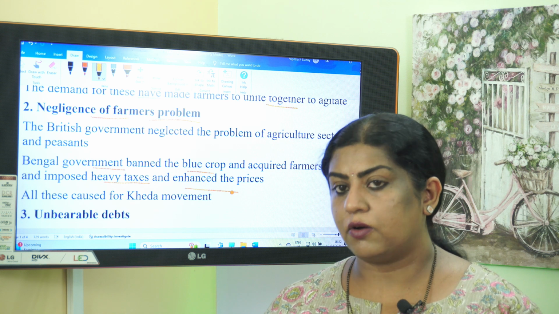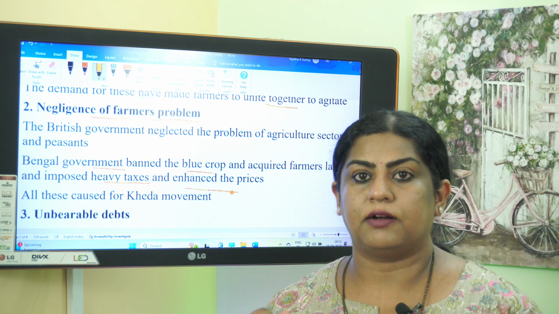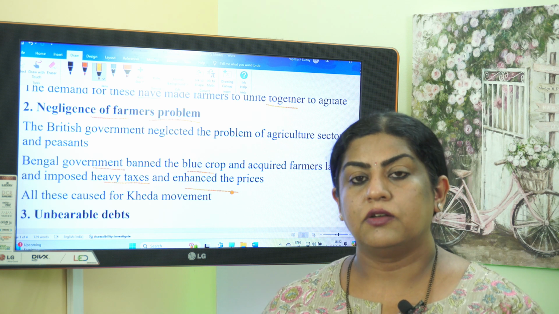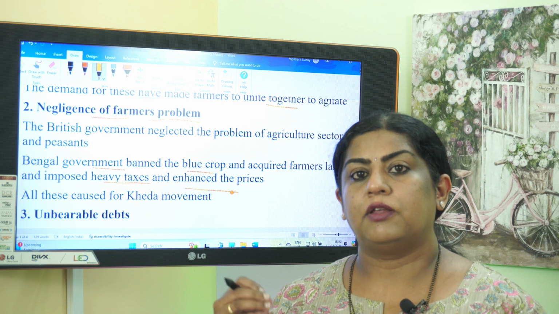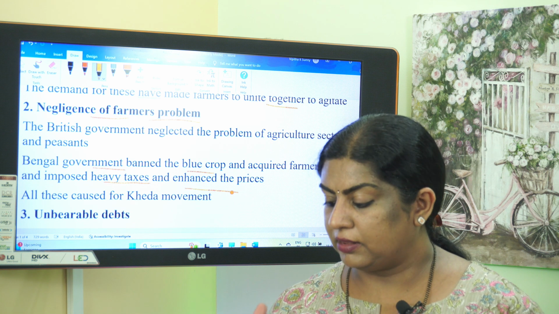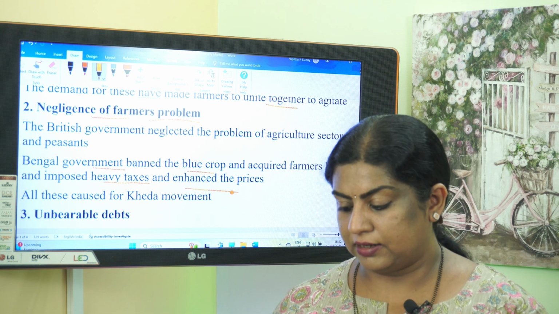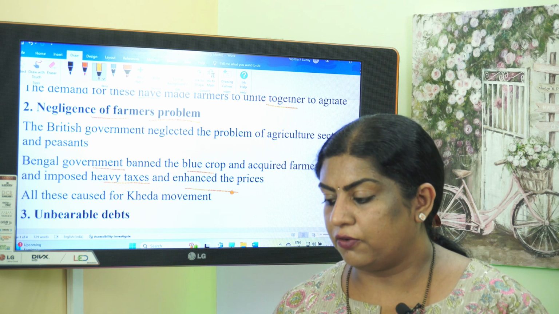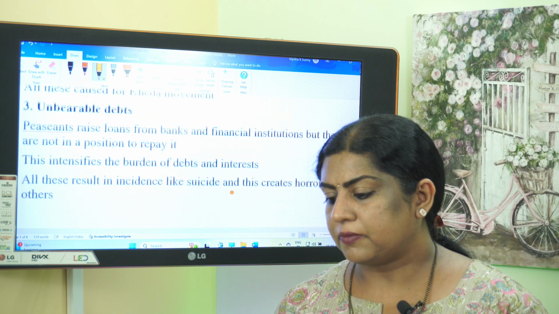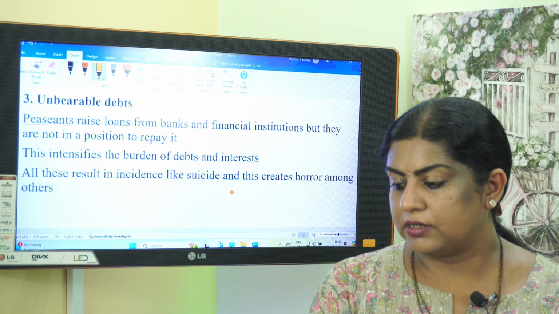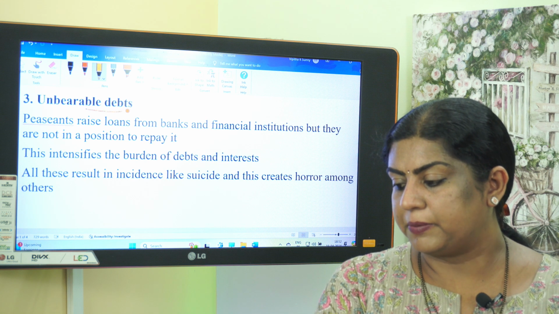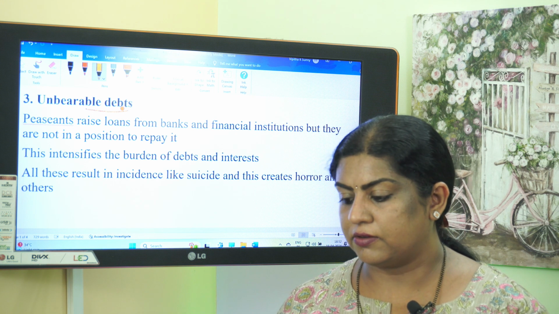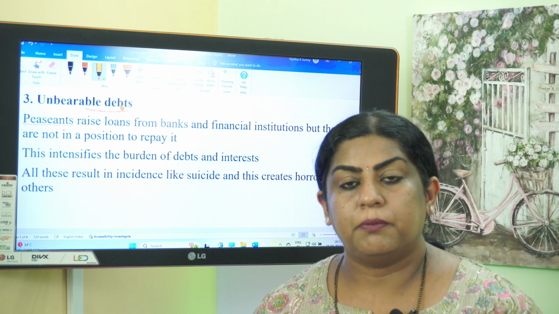All these caused the Kheda Satyagraha. When you learn about the freedom movement, you learn about Kheda Satyagraha. All these causes led the farmers to fight against them, and that led to Kheda Satyagraha. So that was the second cause, negligence of farmers' problems. The third cause is the unbearable debts. The peasants raise loans from banks and financial institutions, but they are not able to repay it.